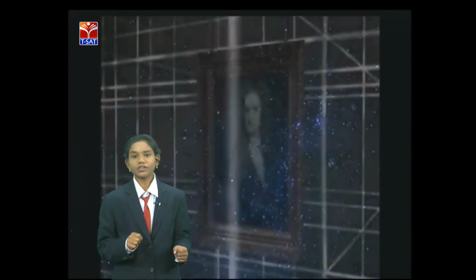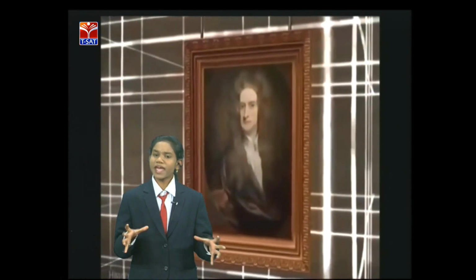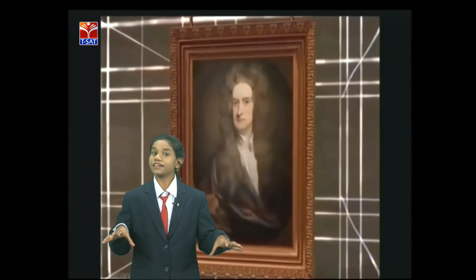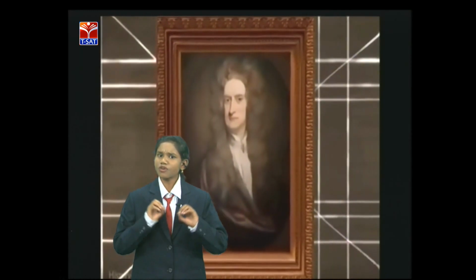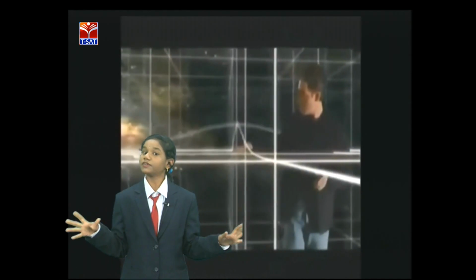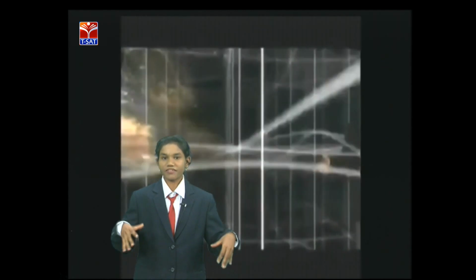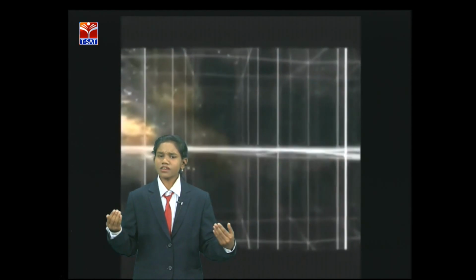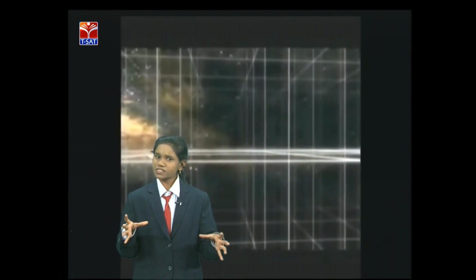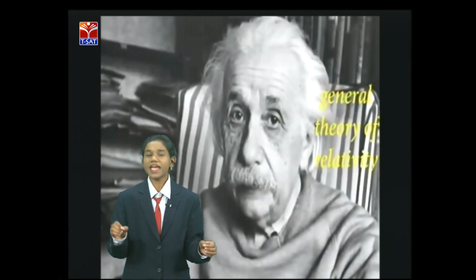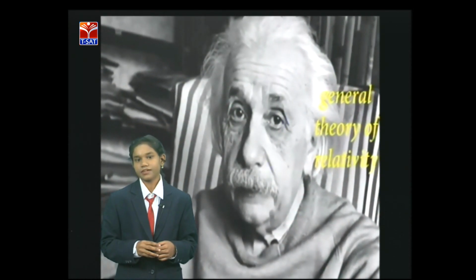Newton's primary thought was that space is a framework and it is constant, which means it does not move anywhere. But Einstein modified that concept. No, it is not constant. It moves, it responds to our movements. It gives a response whatever we do. This space framework was named the space-time fabric by Einstein.